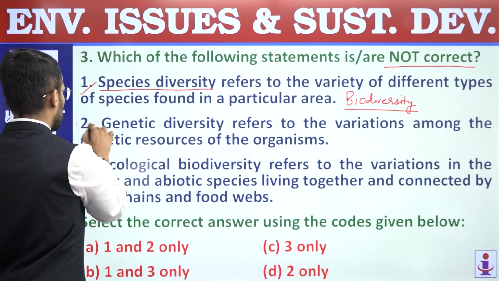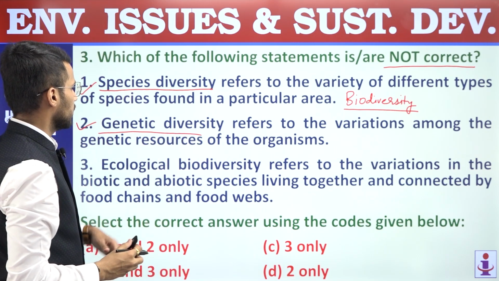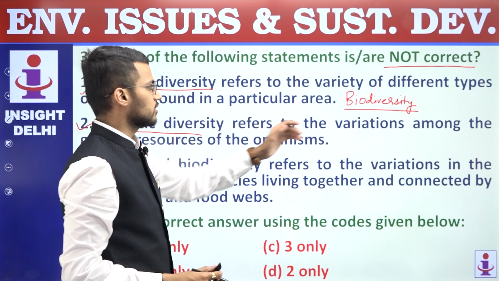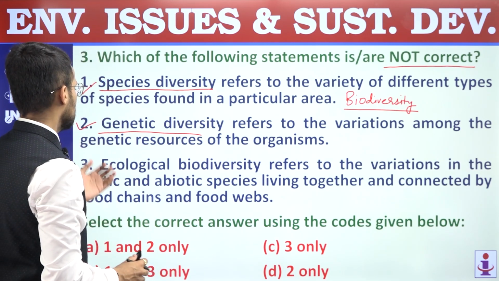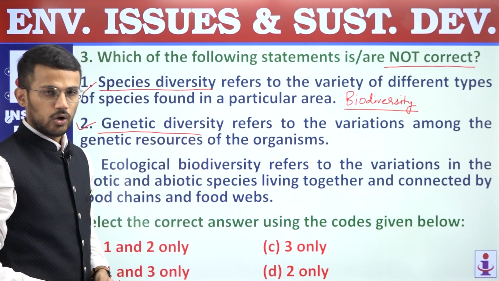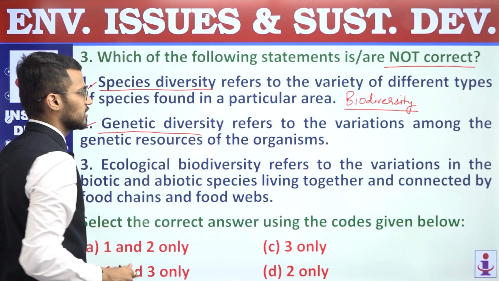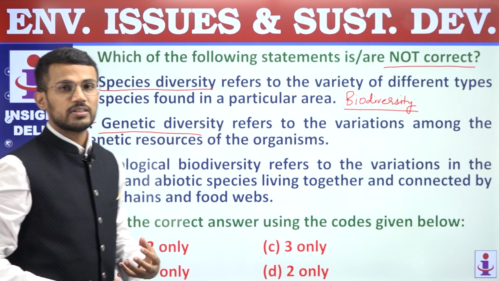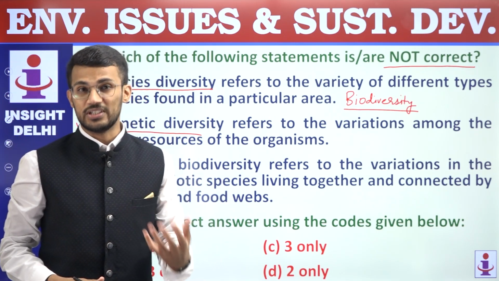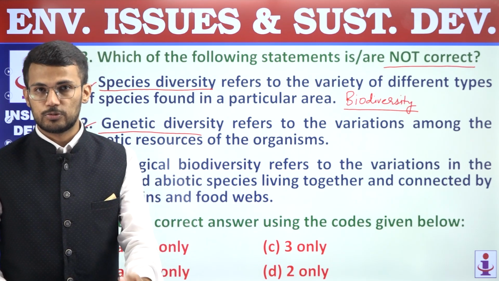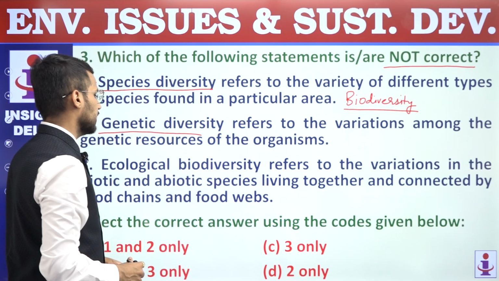Second statement is about genetic diversity. Genetic diversity refers to the variations among the genetic resources of the organism, right? So it is also a correct statement because genetic diversity is about the variety of genes in a particular species. So second statement is a correct statement.